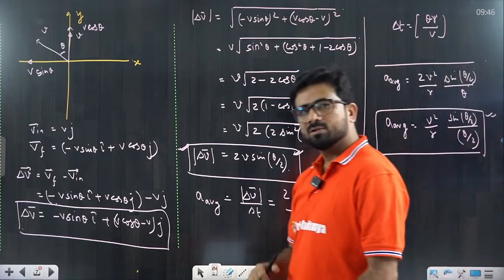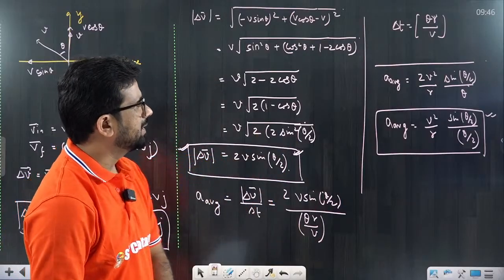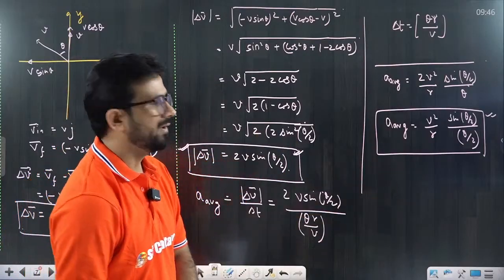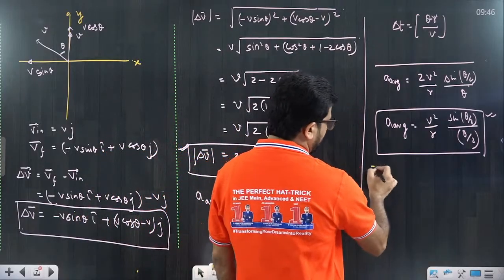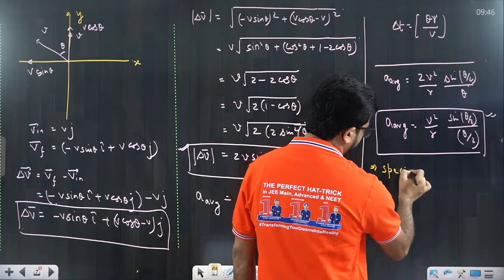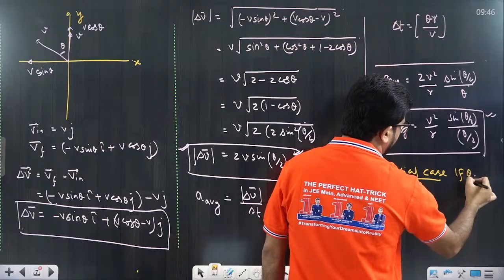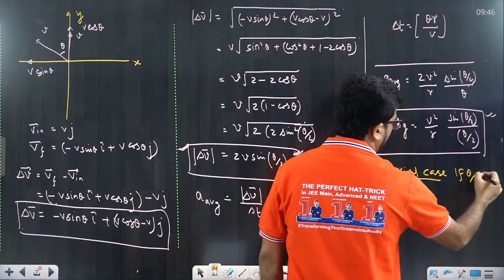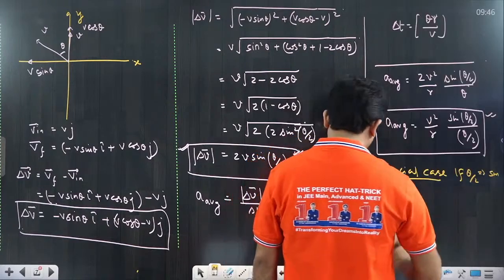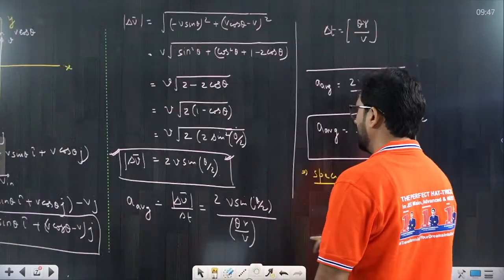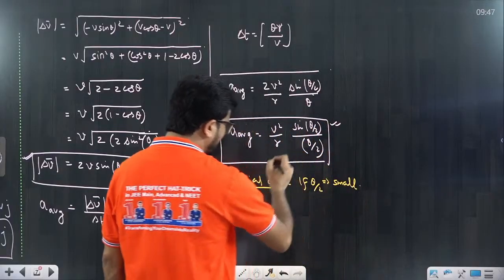Okay, this is actually the basis of centripetal acceleration, because from here, when we put in a special case, beta, if theta by 2 is a small value. I'm just putting it, that's a small value, beta. It's a small angle. So then what will happen?